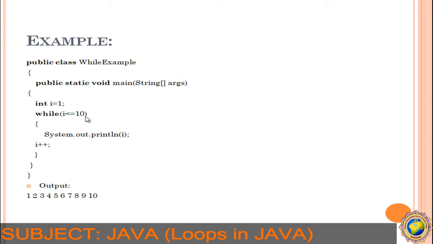So this will repeat up to 10. Now 10 less than or equal to 10, yes, that will be true. So 10 will be printed. Now what about 10 plus 1, 11? Is 11 less than or equal to 10? No, the condition becomes false. So exit from the loop. So this is about the while loop.